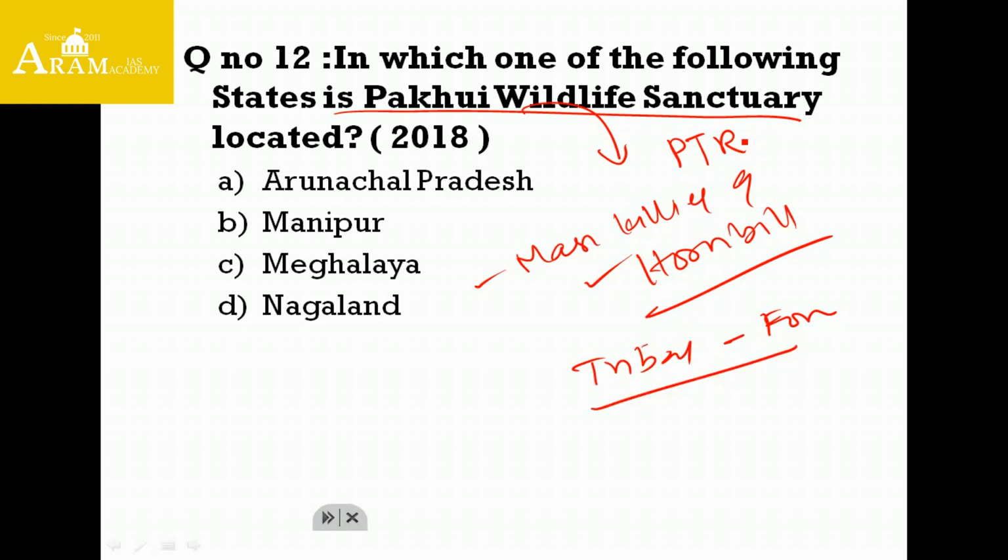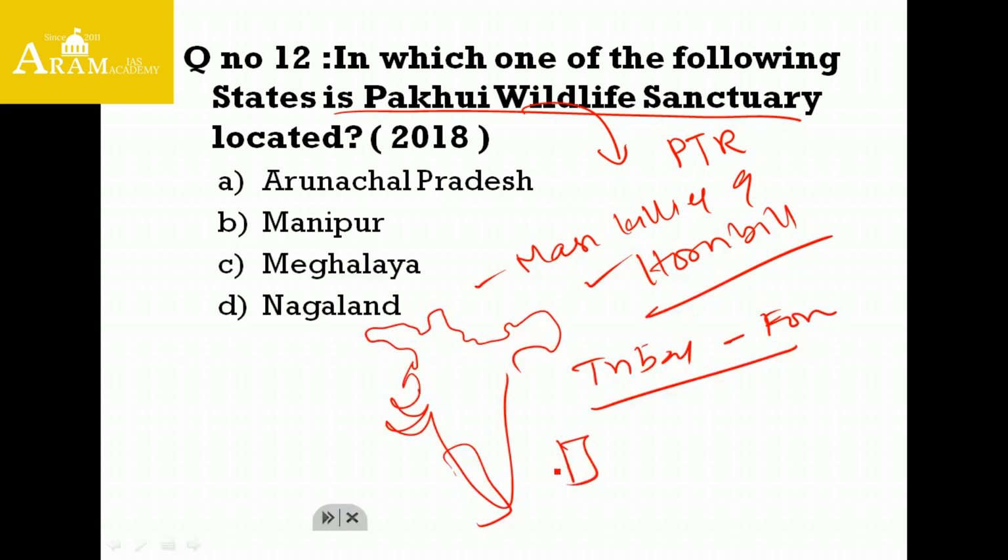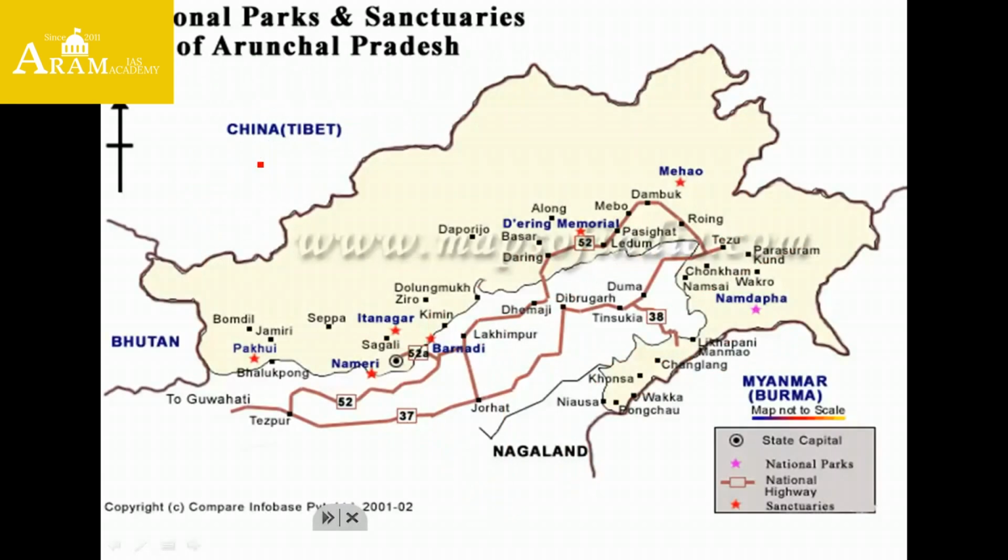Now how can we find this Pakhui Wildlife Sanctuary? We know hornbills can be found only in 3 places in our country. One is the Western Ghats, another is the Andaman Nicobar Islands, and another is our northeast. The given 4 states are from the northeast, so we can go with Arunachal Pradesh, because Pakhui Wildlife Sanctuary is located in Arunachal Pradesh, which is a factual question, bordering Assam.